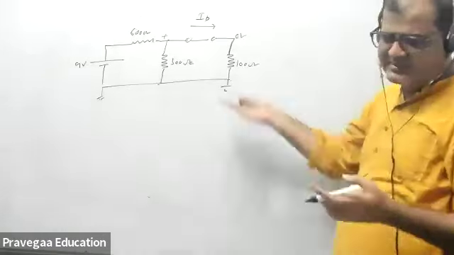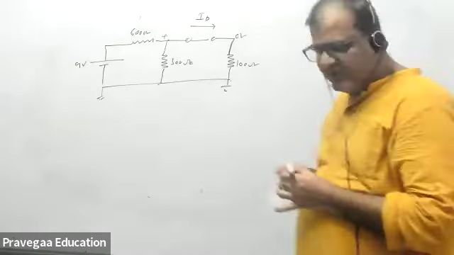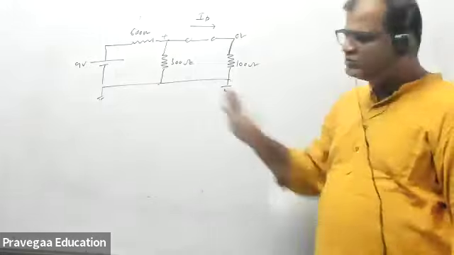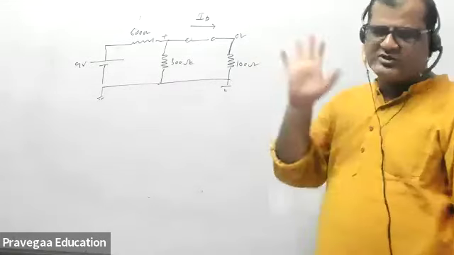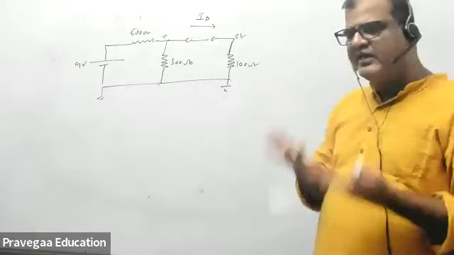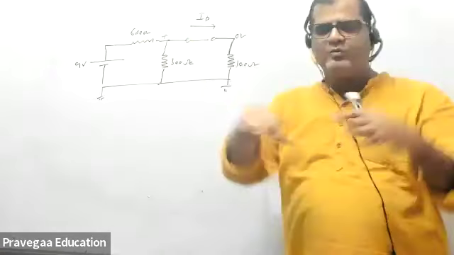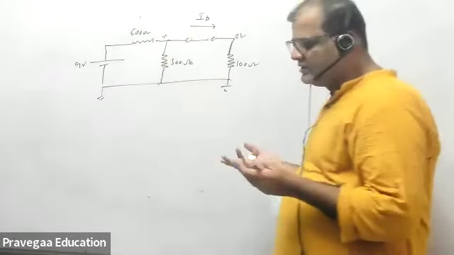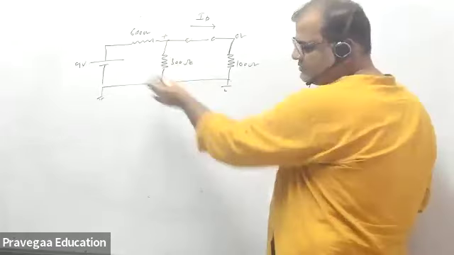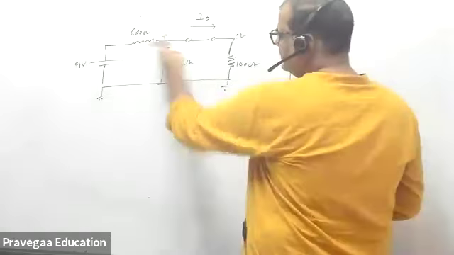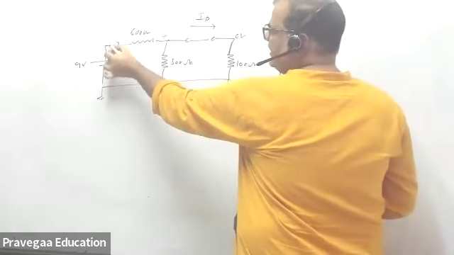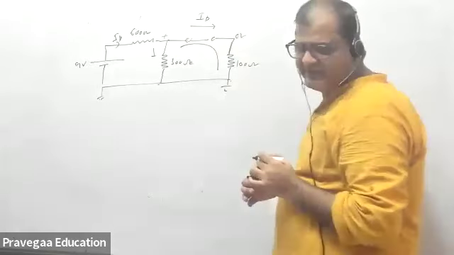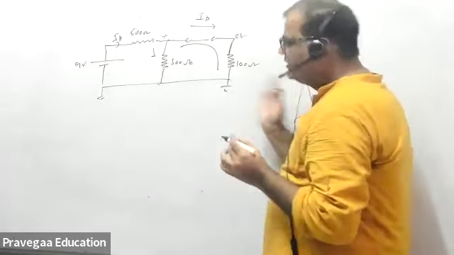Okay, but this is a simple circuit. In future we may have tougher circuits, so the best method to solve diode circuits is to use the Thevenin equivalent model, because a Thevenin equivalent circuit will make every circuit a single loop. So what is the way of making the Thevenin equivalent? In order to make it, you can also solve like this and the answer will come. You find the total resistance, you find the current I, and then some current goes here, some current here, and that will be your ID. You can apply current division and find the current. Let us calculate first this way.